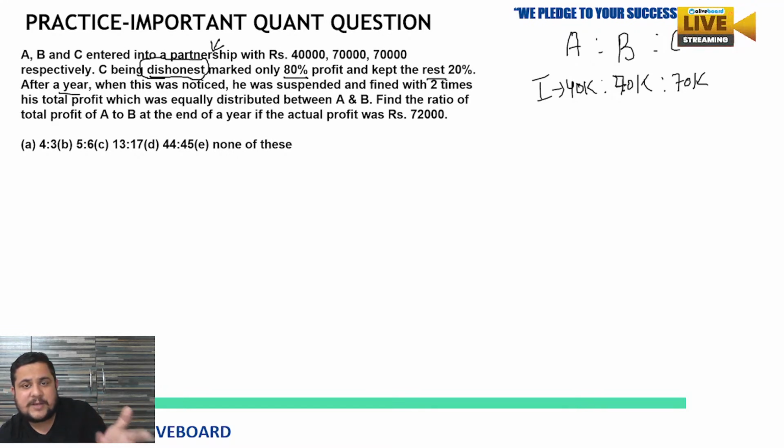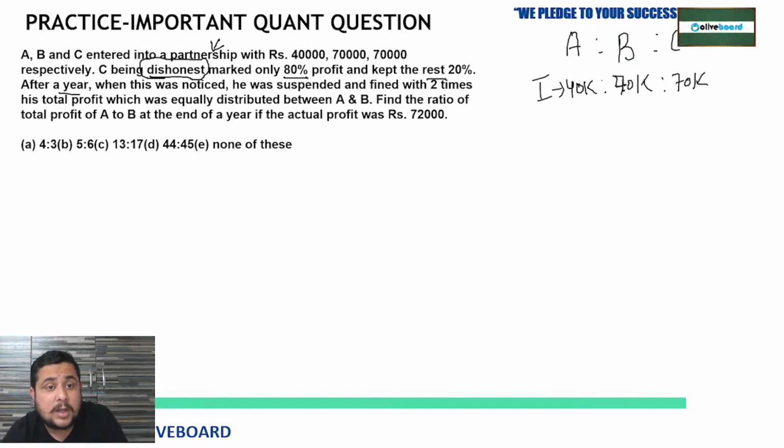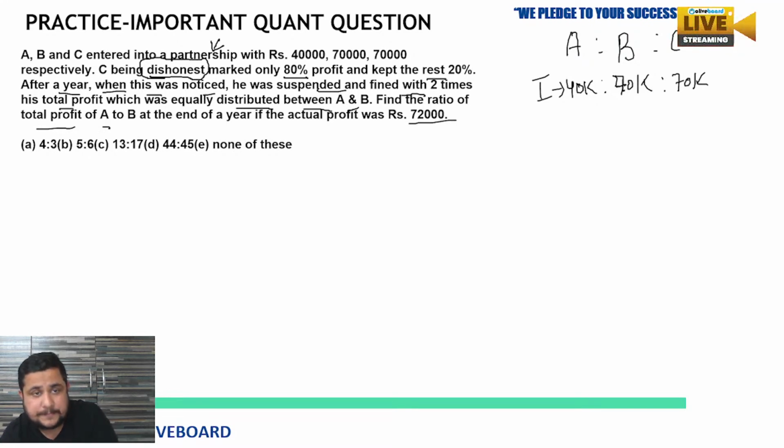But as we know, if you do the wrong thing, then you have to pay back after some time. So he does, right? When this was noticed, he was suspended and fined with two times his total profit, which was equally distributed between A and B. Find the ratio of total profit of A and B at the end of a year if the actual profit was 72,000.